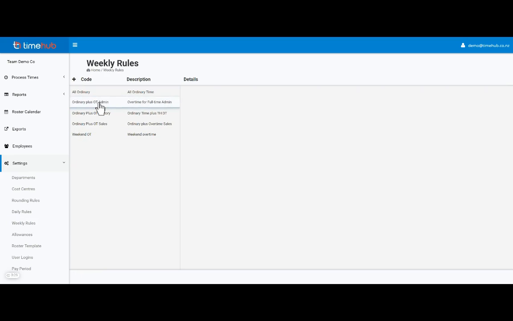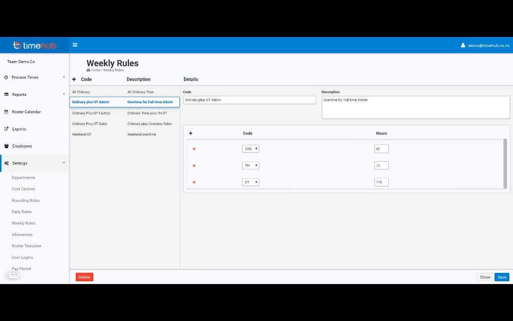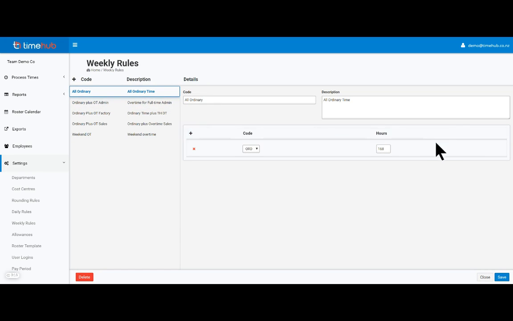Under some contracts, the employees will get their overtime after so many hours worked in a day. Other scenarios, they'll get their overtime after so many hours in a week. So, for example, in these two examples here, you've got this is the all ordinary rule. So we're saying all 168 hours in the week are ordinary time. This field here has to always equal a total of 168 hours.